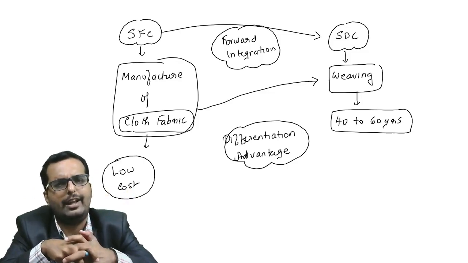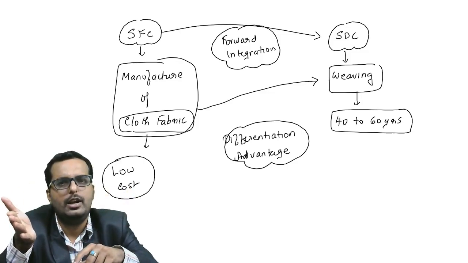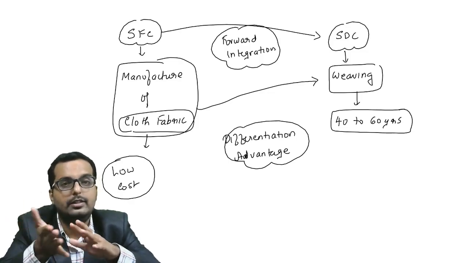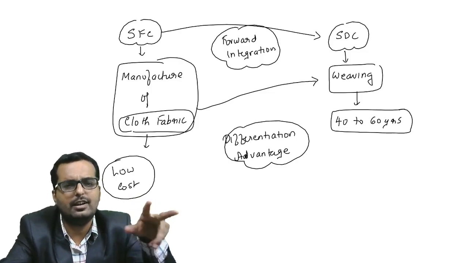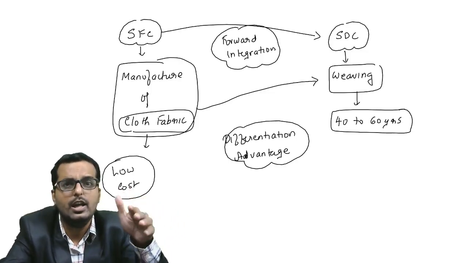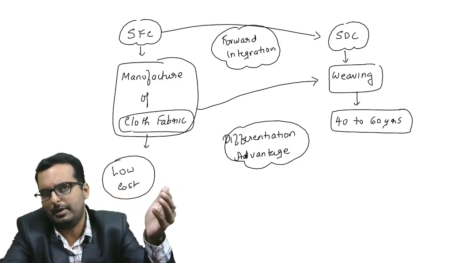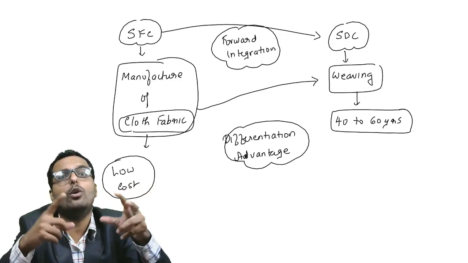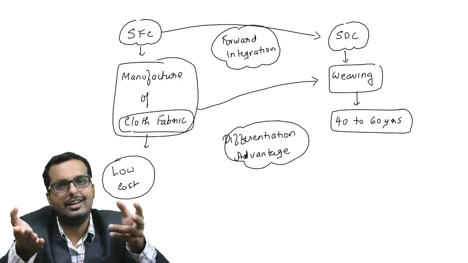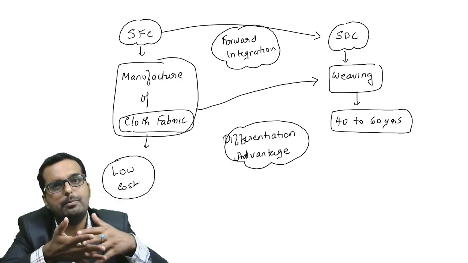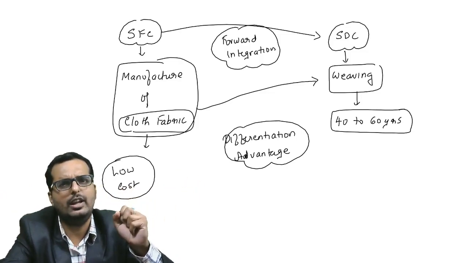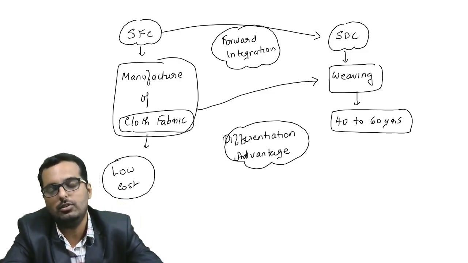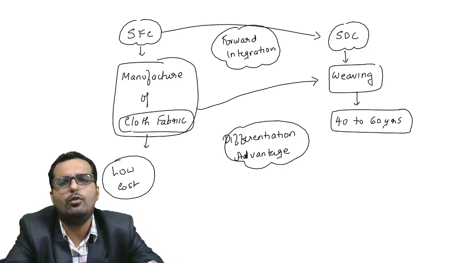So here SFC was only into cloth fabric. That is anyway sold outside. That is also a raw material for weaving. So now they purchased a company called SDC which is into weaving, which is the next step of cloth fabric. Hence it is called forward integration. That means there can be cross selling. Cloth fabric can itself be sold to SDC. Alright. But SDC's weaving is all dependent on the target customers who fall under the age category of 40 to